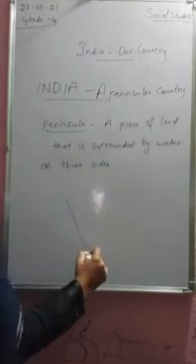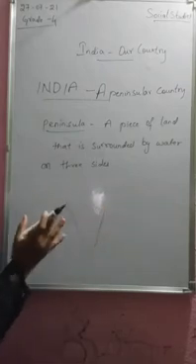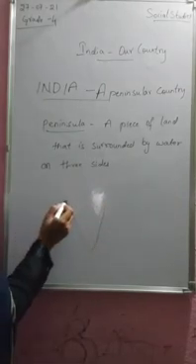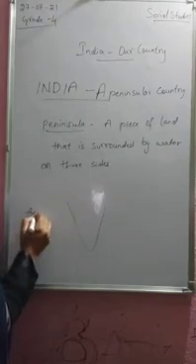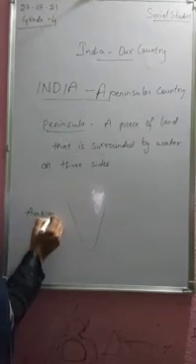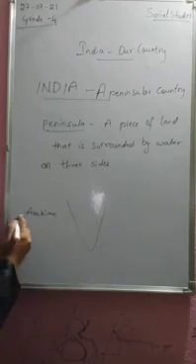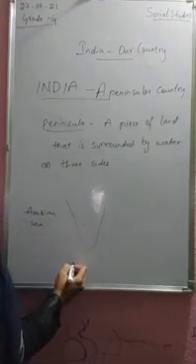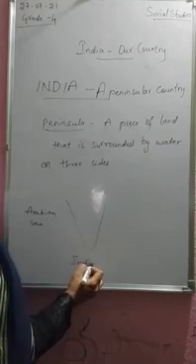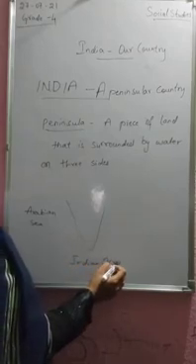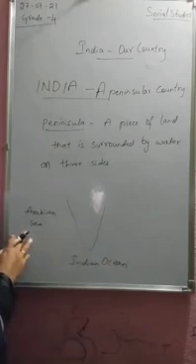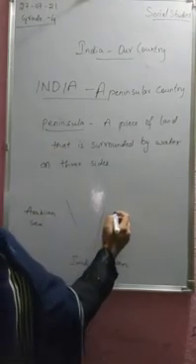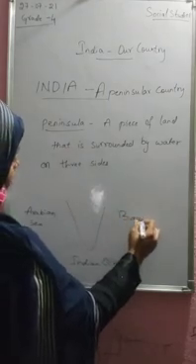So here if you have a look at the map of India, here you find the Arabian Sea. This is the southern part of India. The Arabian Sea to the west, the Indian Ocean at the bottom, that is the south, and towards the east is the Bay of Bengal.